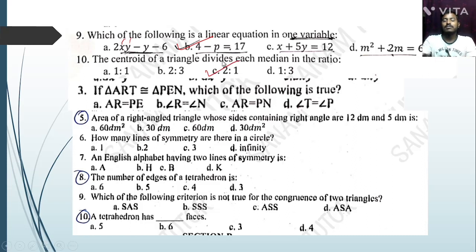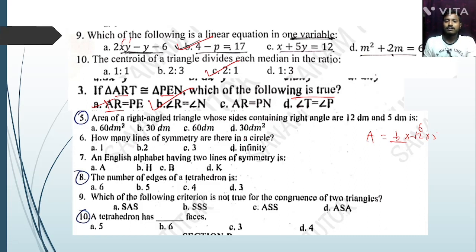Next question. If triangle ART is congruent to triangle PEN, which of the following is true? AR, PE, first two, correct. Then B, R angle equal to N angle, no. Option number B is the correct answer. Area of the right angle triangle whose sides containing the right angle are 12 decimeter and 5 decimeter is dash. The area formula is 1/2 base into height, that is 1/2 into 12 into 5, 2 sixes are 6, 6 fives are 30, so 30 decimeter square.